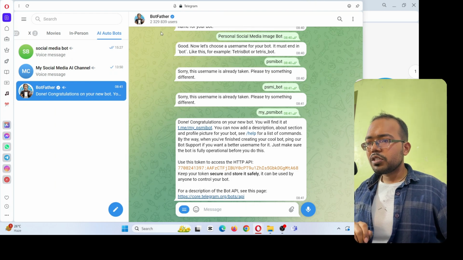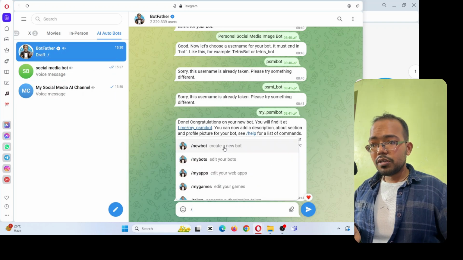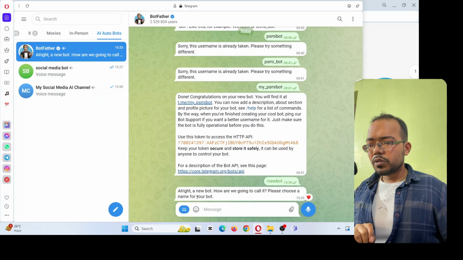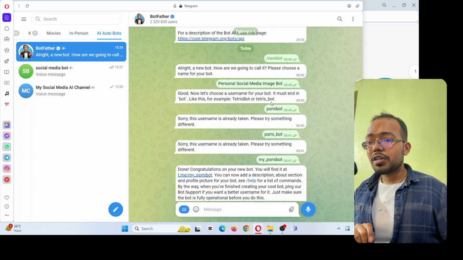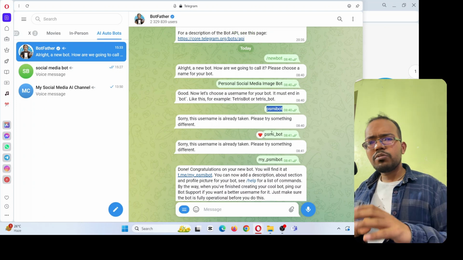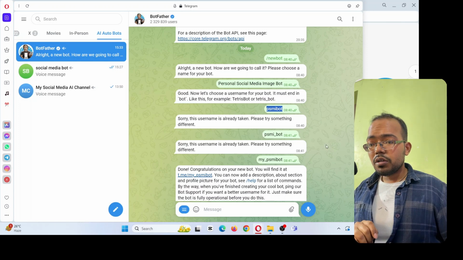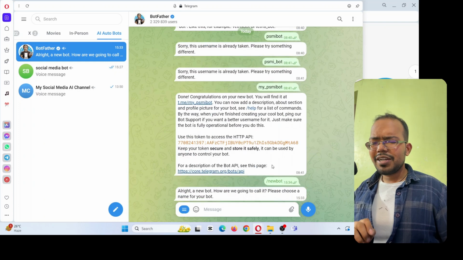Once you search for BotFather, click on new bot. It will ask you to give a name to this new bot. Once you give it a name, it will ask you to give it a username. The username should be unique, not already occupied by someone. So I choose my unique username, and once you've done that, it's done.